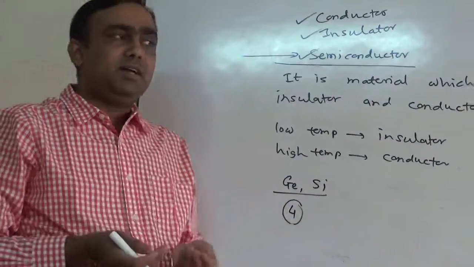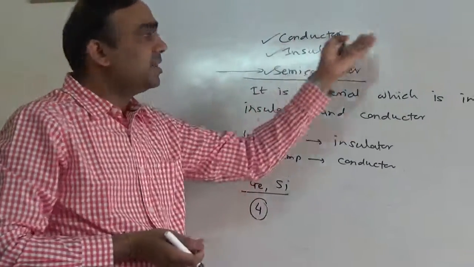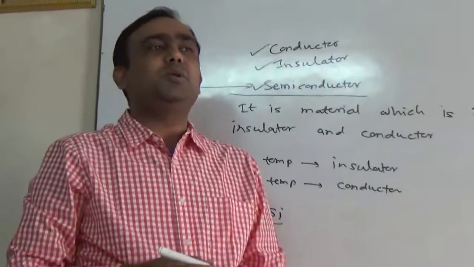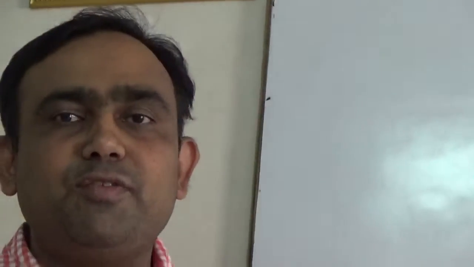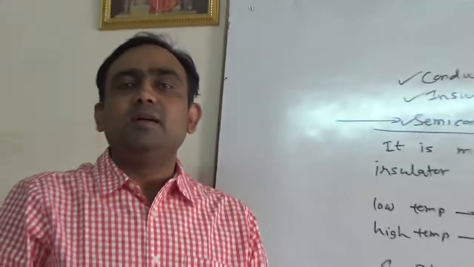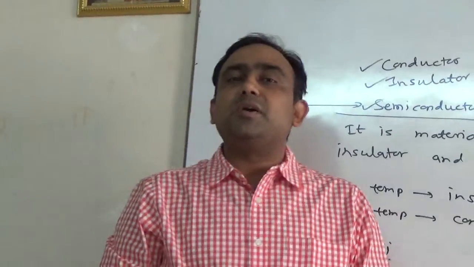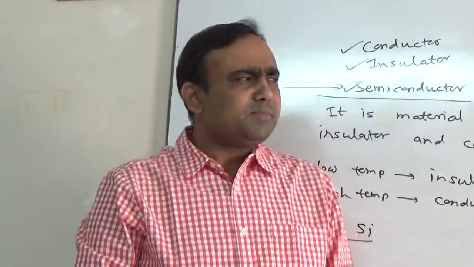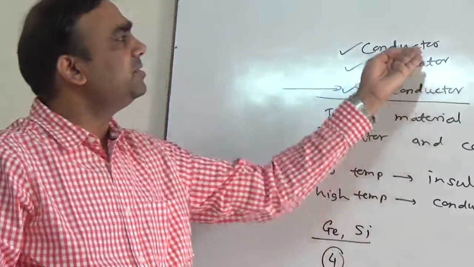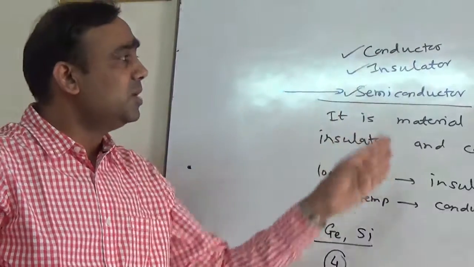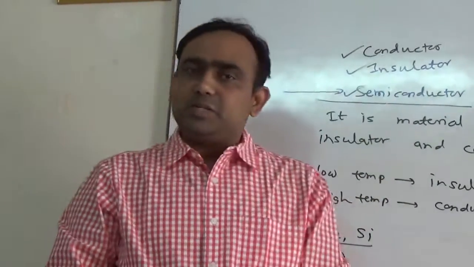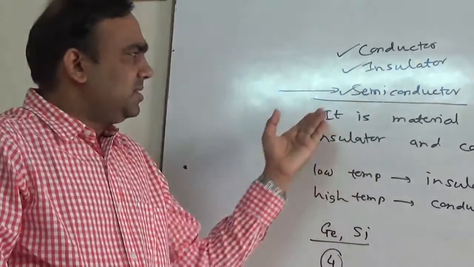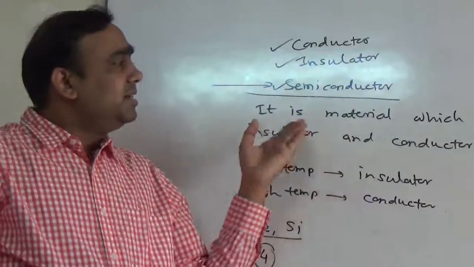So I will again give some summary. Conductor means what? A material which allows current to flow easily. Now what is current? Basically a flow of electrons. What do you mean by insulator? A material which does not allow current to flow easily, but at extreme conditions it will work as a conductor also. And semiconductor means what? Something in between conductor and insulator, or its conductivity lies in between conductor and insulator.